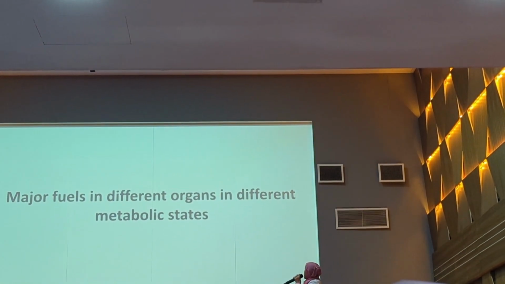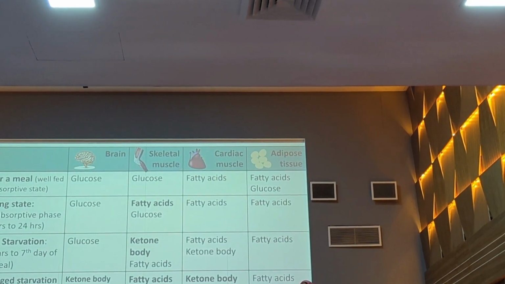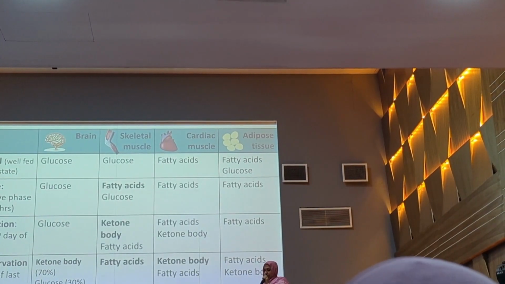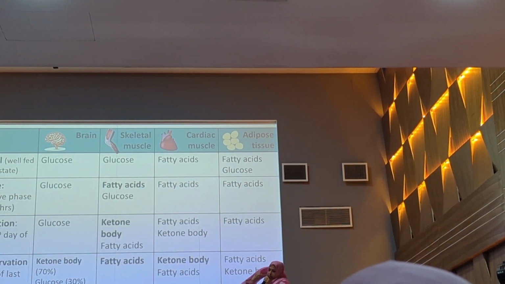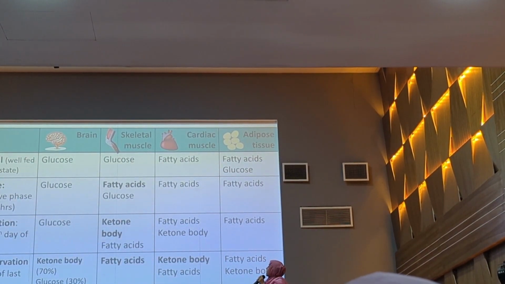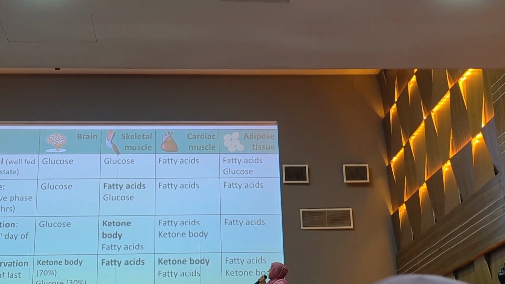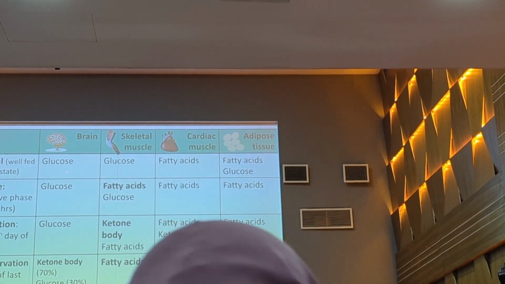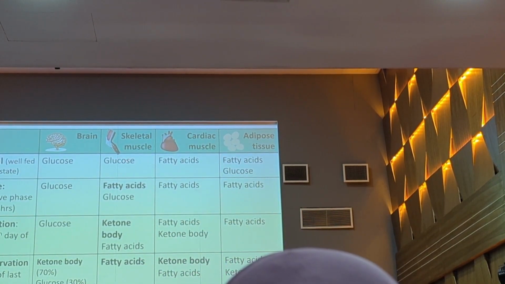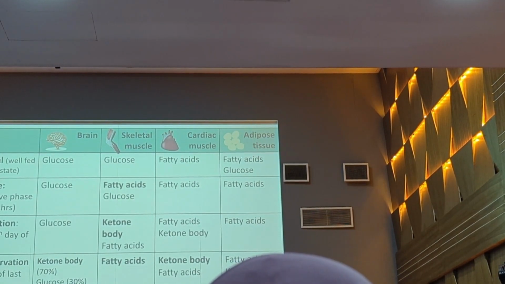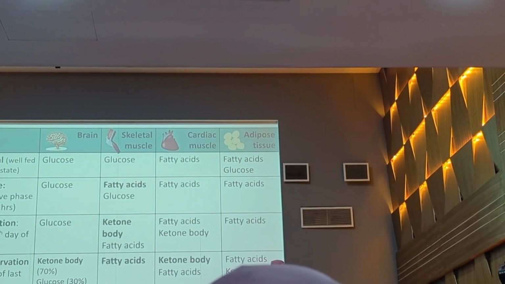Major fuels in different organs in different metabolic states. This is the final summary. This is the compact chart of major fuels in different organs in different metabolic states. Here, after a meal, the well-fed or absorptive state, the brain utilizes glucose, skeletal muscle also utilizes glucose, cardiac muscle utilizes fatty acids, and adipose tissue utilizes fatty acids and also glucose.